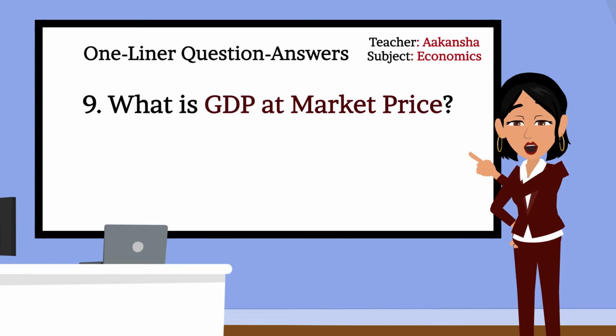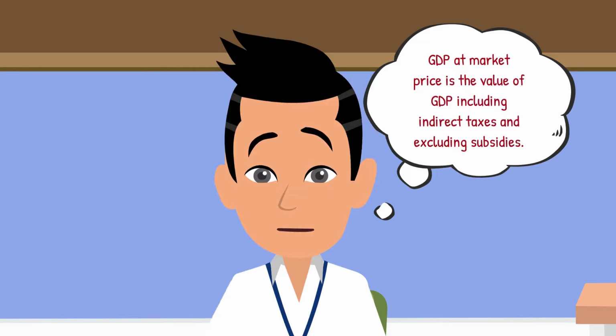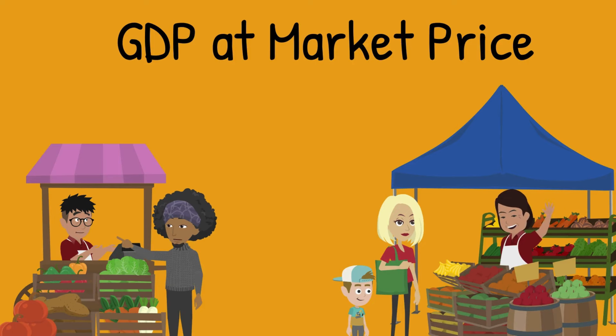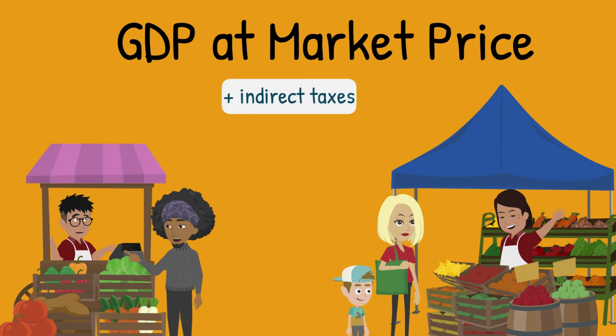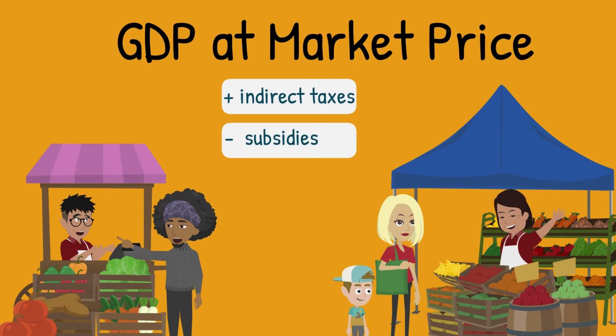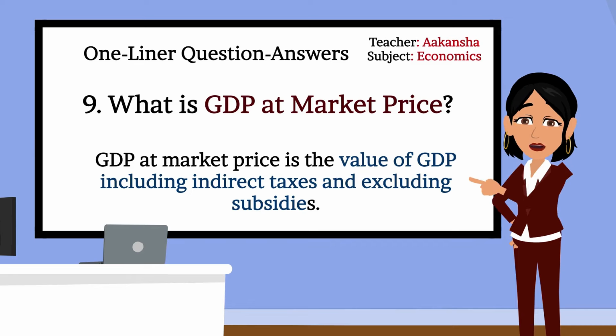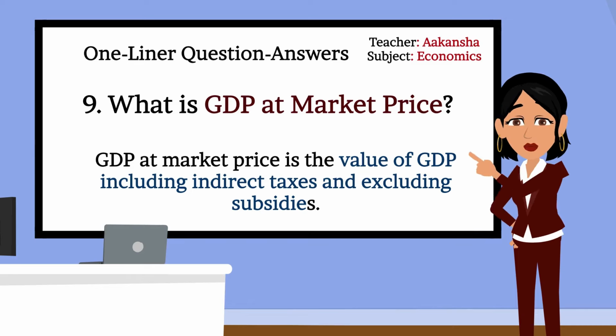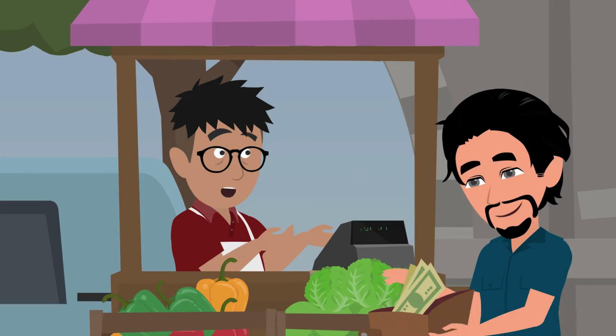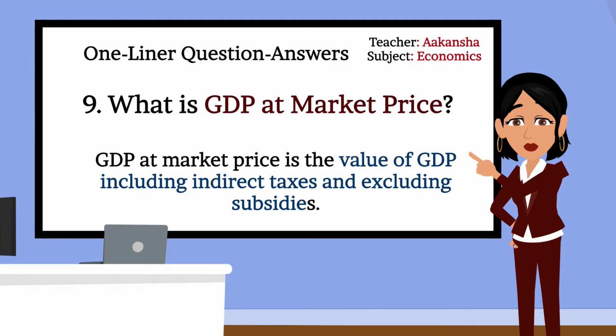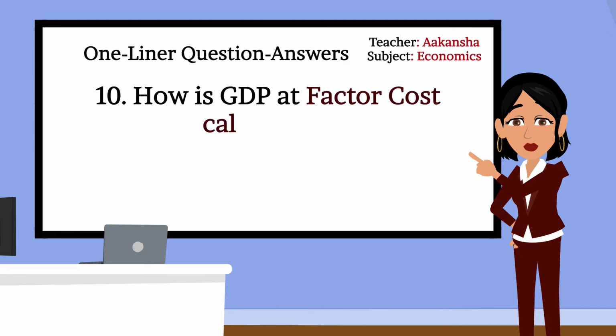Let's move to the next question. 9. What is GDP at market price? Ma'am, GDP at market price is the value of GDP including indirect taxes and excluding subsidies. Correct. Okay, tell me, what does GDP at market price reflect? It reflects the market value of goods and services. Correct.